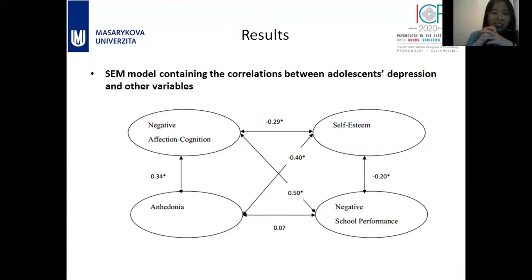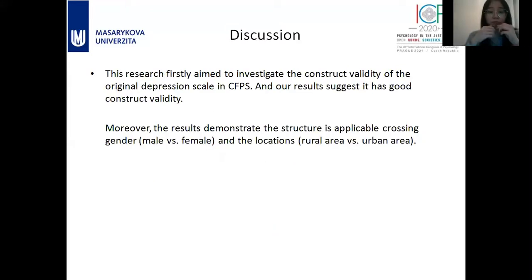It's quite clear that the dimension of negative affection and cognition is correlated with self-esteem and negative performance significantly. But for the dimension of anhedonia, there is only a correlation between it and self-esteem. You cannot see a real relationship between it and negative school performance. So it's quite interesting. We will discuss it later.